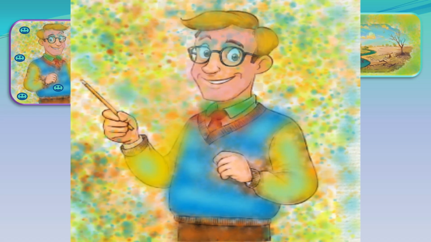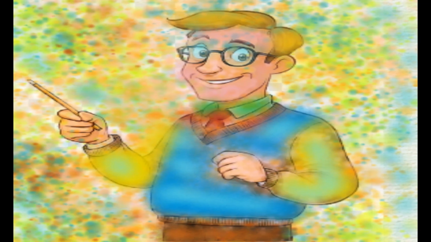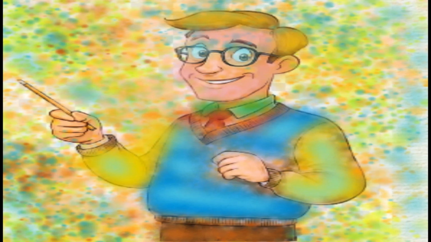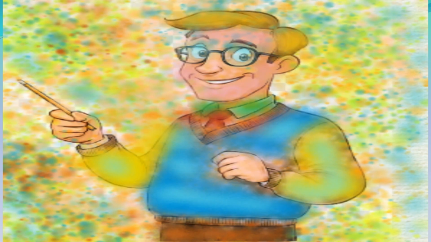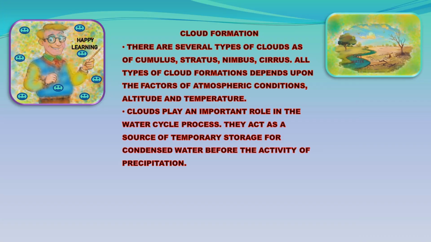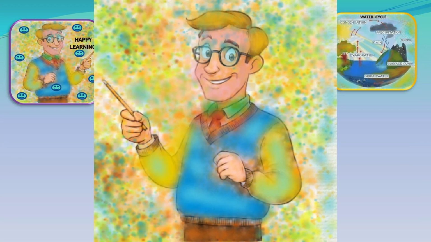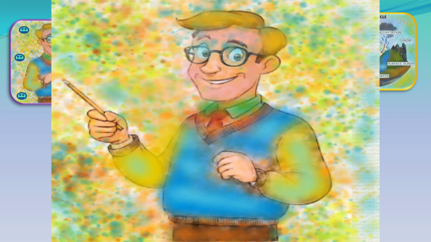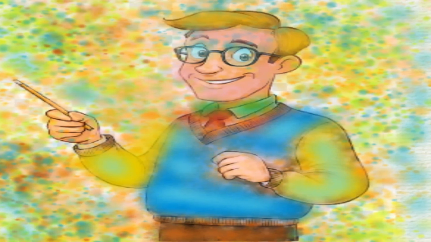There are several types of clouds such as cumulus, stratus, nimbus, cirrus. All types of cloud formations depend upon atmospheric conditions, altitude, and temperature. Clouds play an important role in the water cycle process. They act as a source of temporary storage for condensed water before the activity of precipitation.